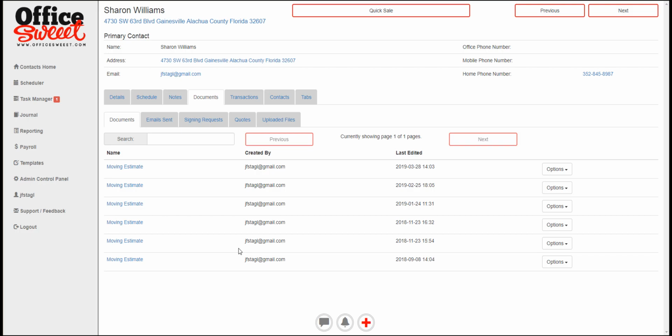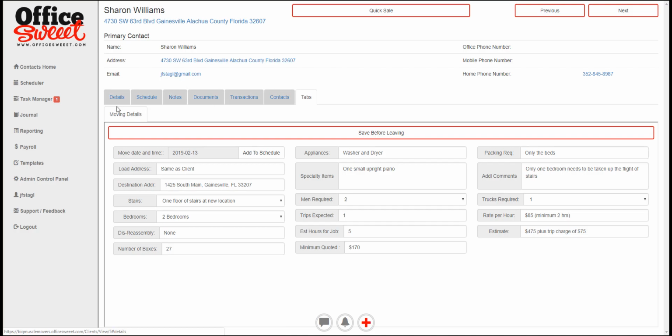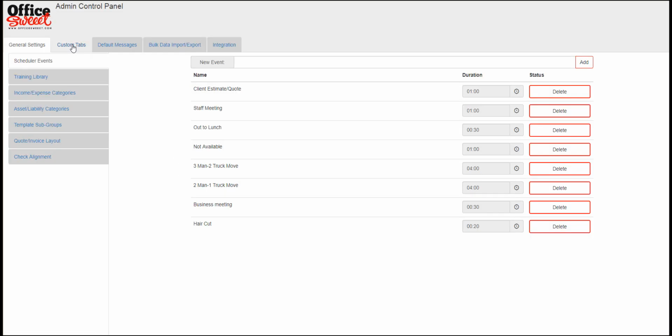But we haven't touched on one very important part of document management, which is the ability to actually create documents at the touch of a button. I'll show you how that happens. So first of all, you have to collect information from the client, and we have this area here, these tabs. Now these are custom tabs. So we have created one here that we called moving details. Okay, let's see where that's done very briefly and see how that works.